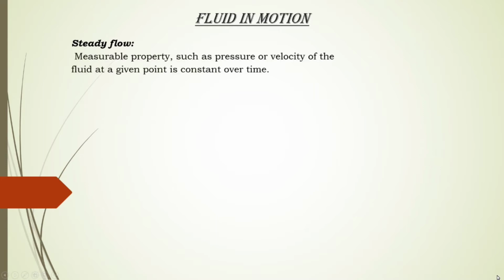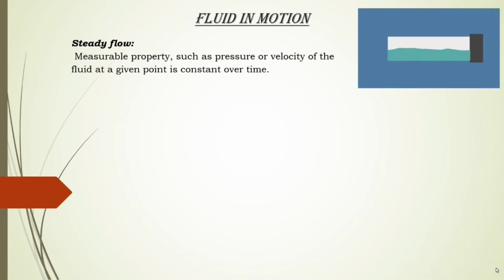Actually it is one sort of measurable property, such as pressure and velocity of the fluid at a given point, that is constant over time. That is known as a steady flow. Here, the liquid is flowing inside the flow tube or any vessel, just like this. The phenomena such as pressure and velocity of the fluid with respect to time we need to measure, and that is known as a steady flow.